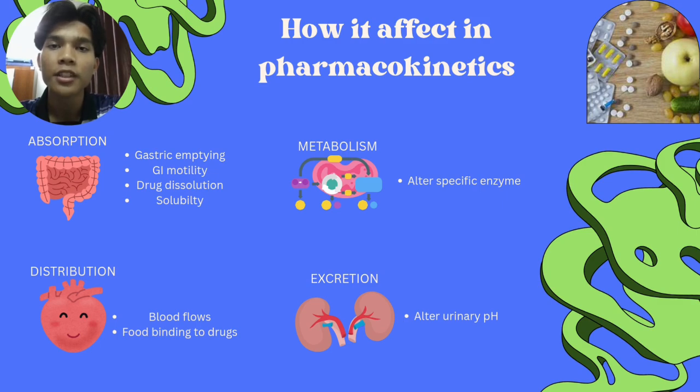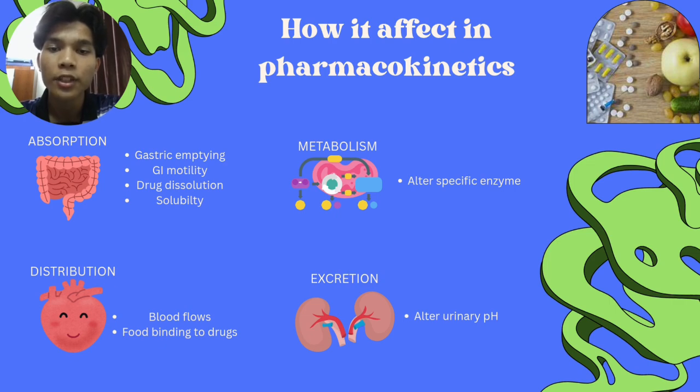In the distribution phase, food can affect how drugs distribute throughout the body by influencing the blood flow to different organs and tissues. Certain foods can bind to drugs, altering their distribution and impacting their availability to the target sites.